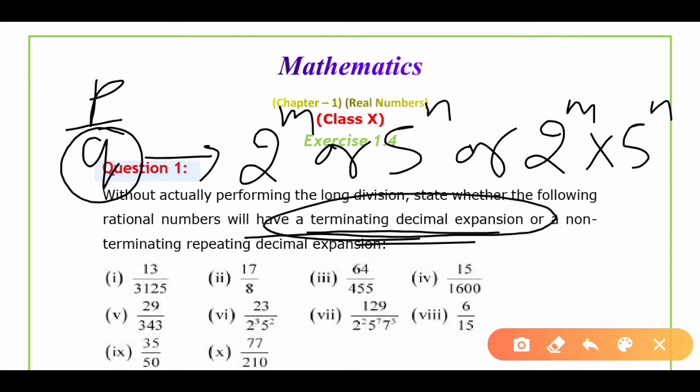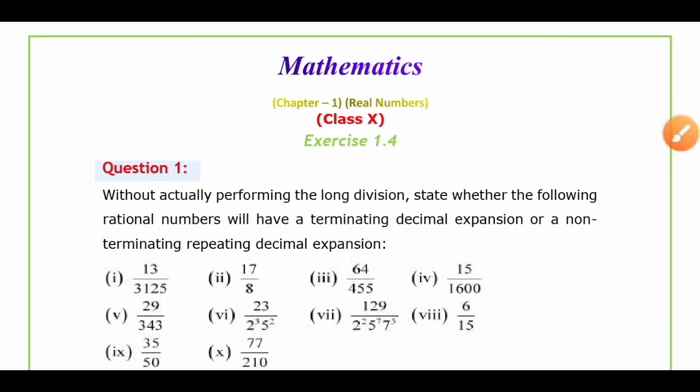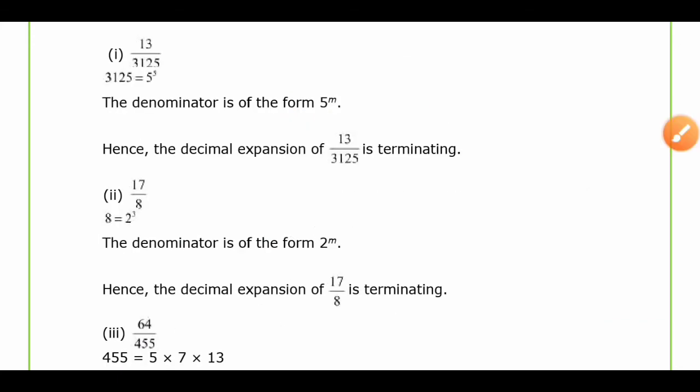Otherwise that rational number will not have terminating decimal expansion, or we can say it will have non-terminating repeating decimal expansion. Clear? So remember this concept. We will use this concept in our numericals. Clear? So let's start the numericals.